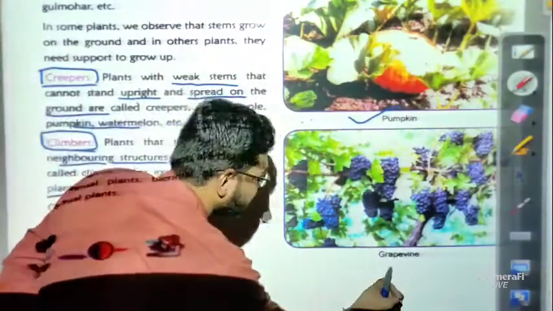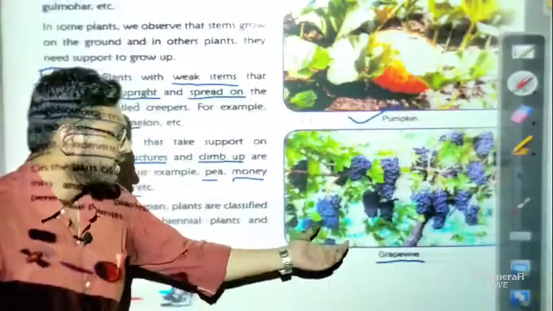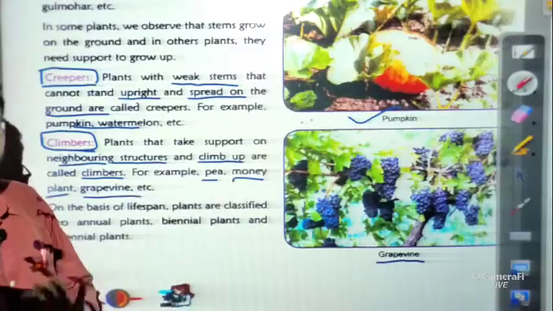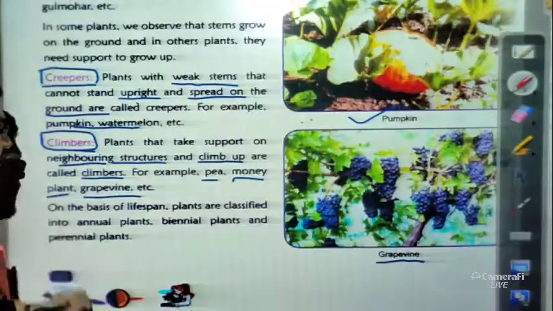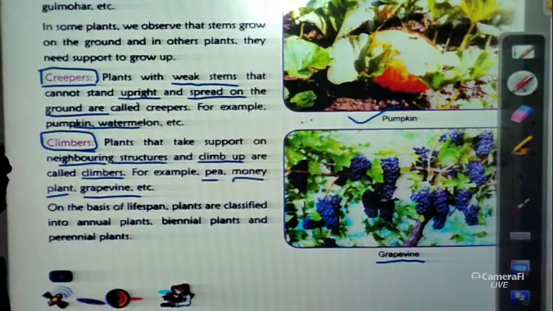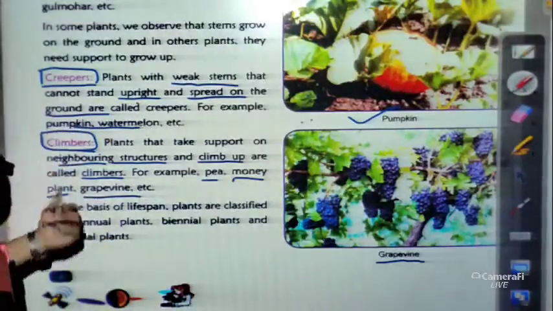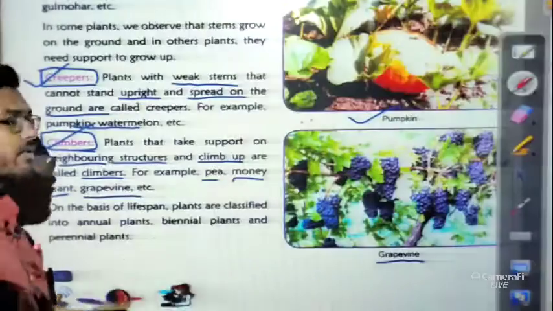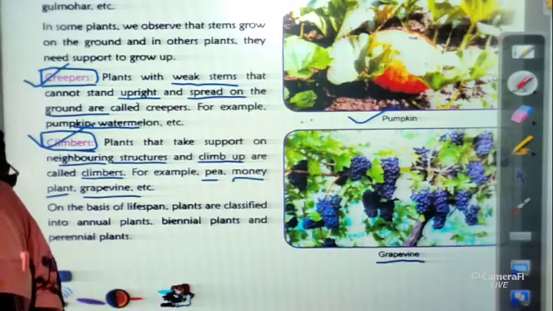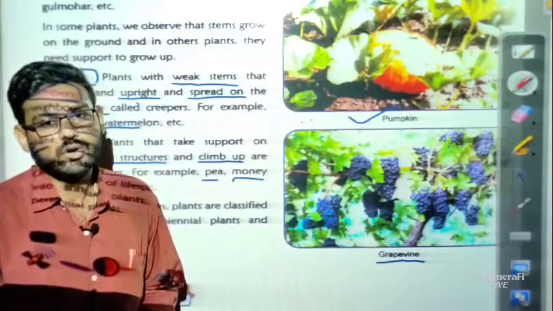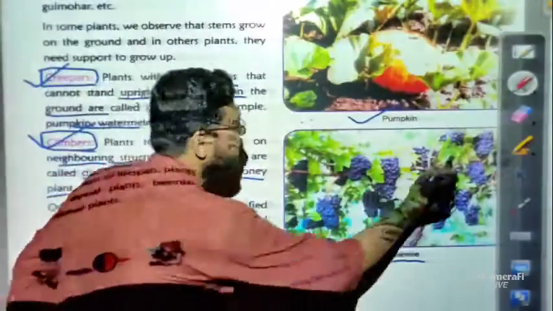You can see the picture here. If we provide a structure, then it can easily grow up, or easily climb up. So students, these are two more classifications: creepers and climbers. Questions will come from here, like differentiate between creepers and climbers. So you need to remember two characteristics with at least two examples. I hope this is clear.